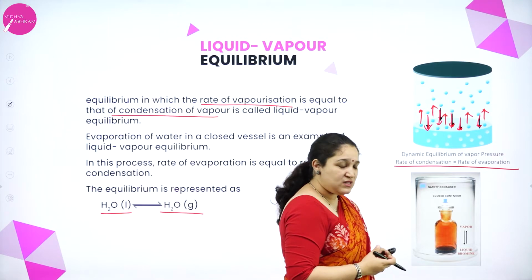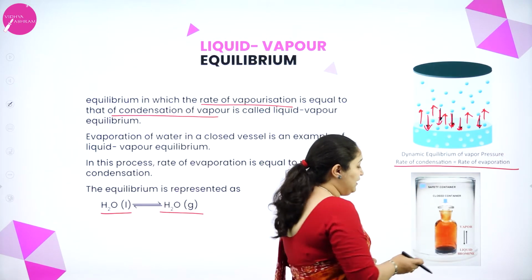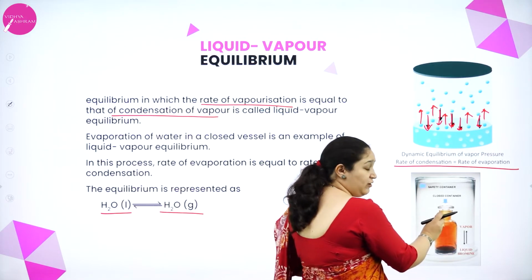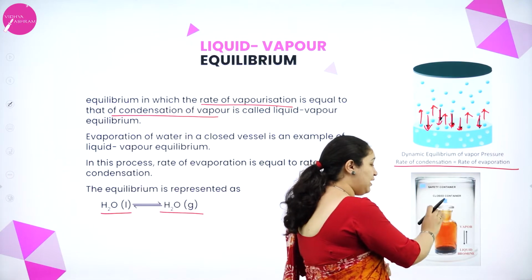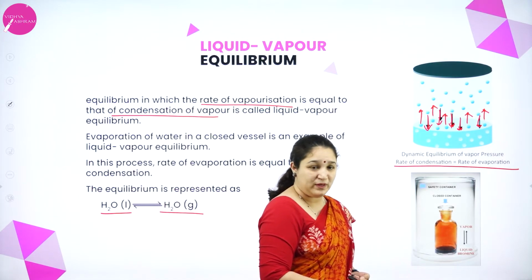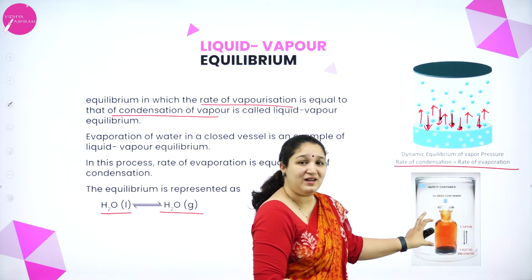After some time you can see it is constant, no color change. So the amount of liquid bromine going into the vapor state is equal to the amount of vapors condensing back to form liquid bromine. At that point we call it that the system has attained equilibrium.